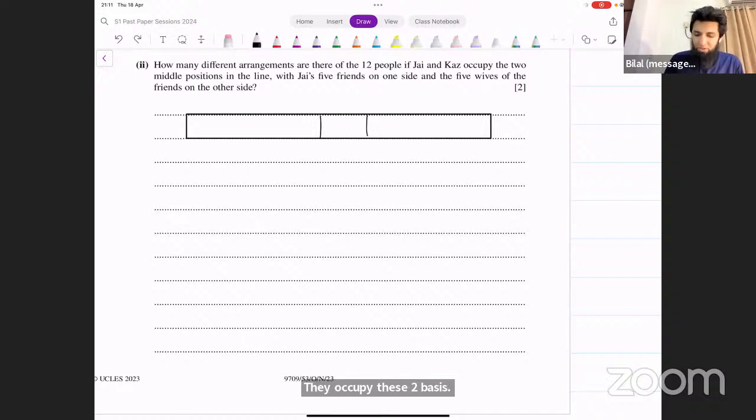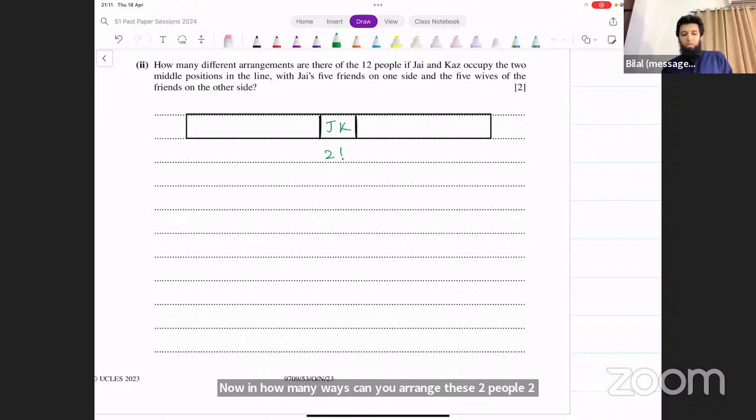Let's put them in one single box here. It's a fixed box, it's not moving. In this box, we have that host couple, J and K. Now, in how many ways can we arrange these 2 people? 2 factorial, right? They can just switch places with each other.